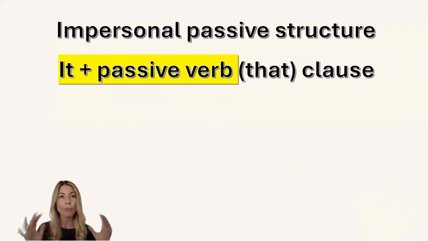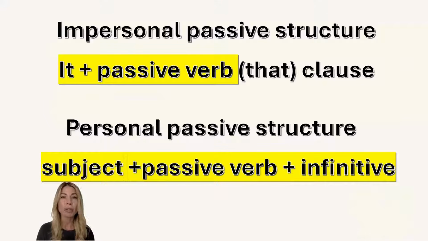So just to summarize what I was explaining before, I just want to show you these structures. Impersonal passive structure is it, plus passive verb, and then that clause, that sentence. And personal passive structures are those that have the subject, then the passive verb and infinitive. So this is all about the theoretical aspects of impersonal and personal passive structures.